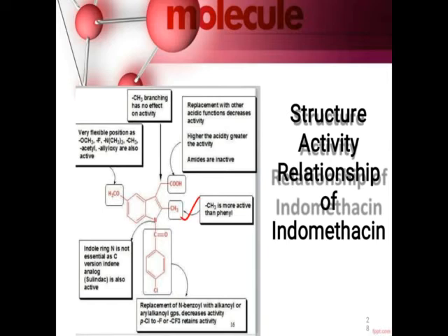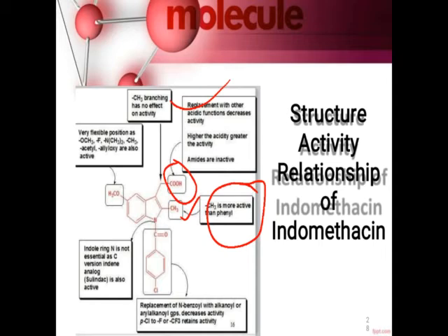The CH3 group which is present in the structure is more active than phenyl. If we replace this CH3 group with a phenyl ring, the activity will decrease. So the CH3 group present at that position will increase the activity. Then the COOH group is present here, so replacement with other acidic groups will decrease the activity. If aromatic acids or other acidic functions are substituted, the activity will decrease. But if its acidity is more, its activity also increases.